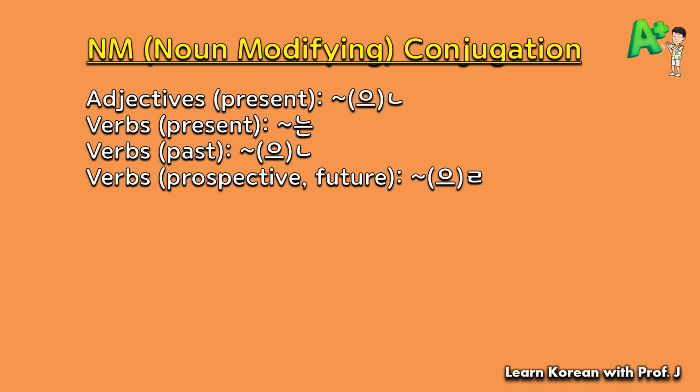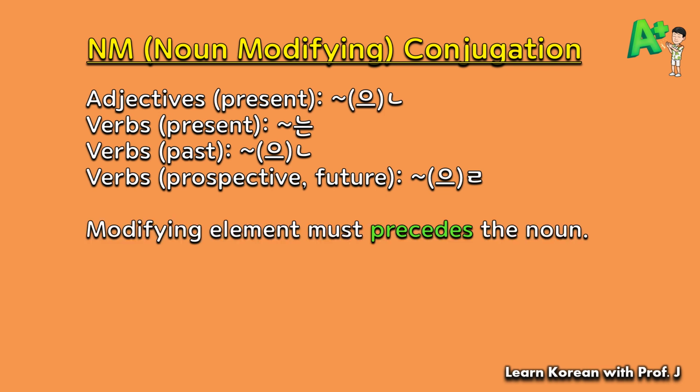This conjugation is not introduced in this chapter, but I decided to include it in this video because I think it's better to learn them all together at this point. And regarding noun modifying forms in Korean, I said modifying elements must precede the noun that it modifies. Okay, remember this part because this is important.